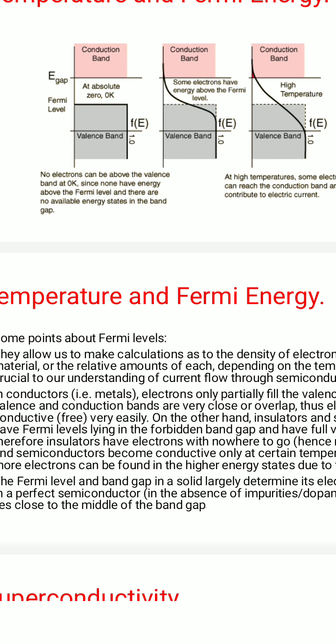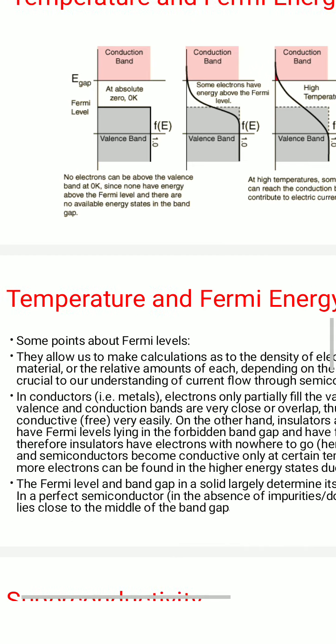Prior to this, when they are at absolute 0, there will be no energy in the electrons. So once you start increasing the temperature, what will happen? They will start to cross the Fermi level, and at the highest temperature, they will definitely cross the Fermi level and enter the conduction band, and then they will start conducting the current.